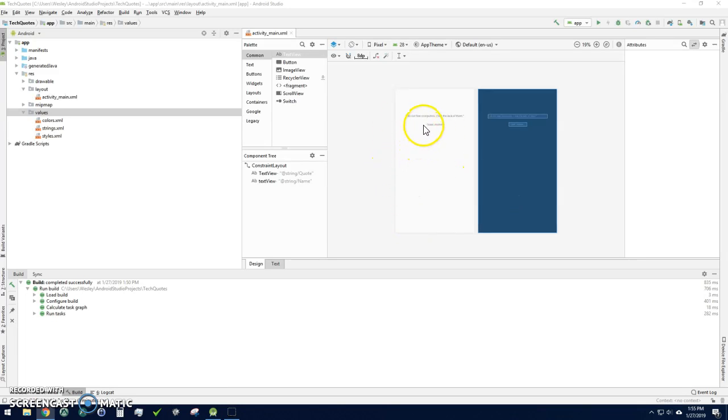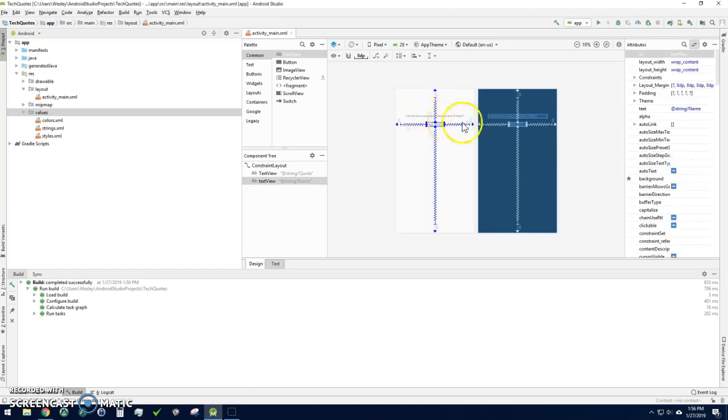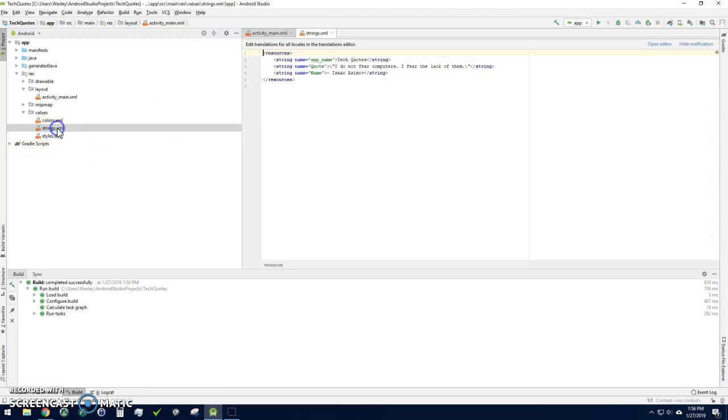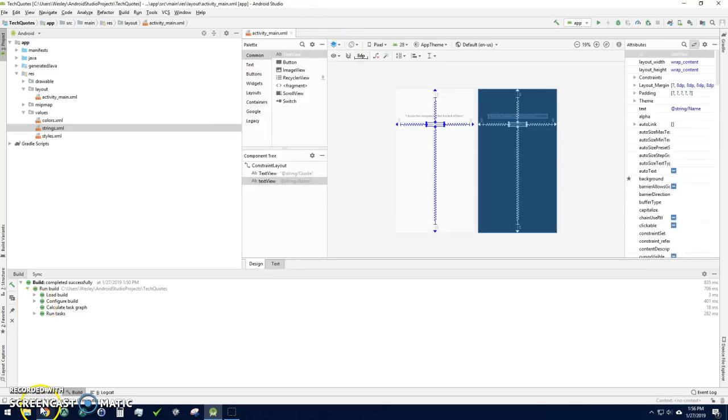So this is the Tech Quotes program, and to build this, all I had to do was use a couple text view controls. I got one here, and then one that's the quote, and then that's the actual name of the person being quoted. And I just linked that over here to this strings.xml file, and you can see right here I've got the actual quote and then the name of the person there. Alright, so let's go ahead and run this.